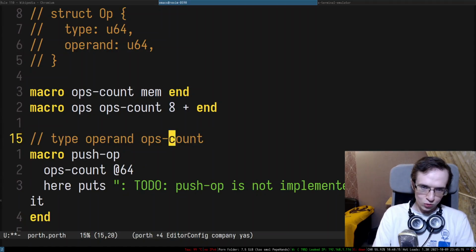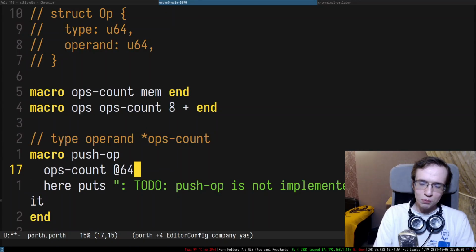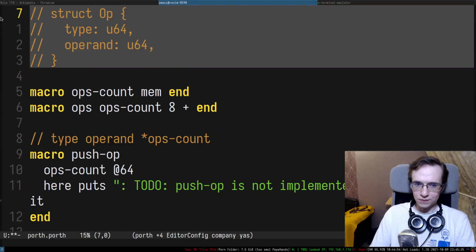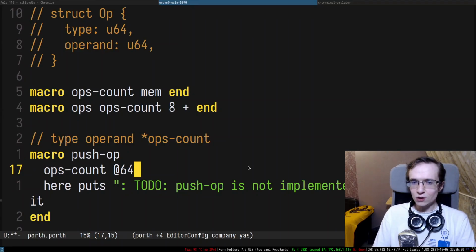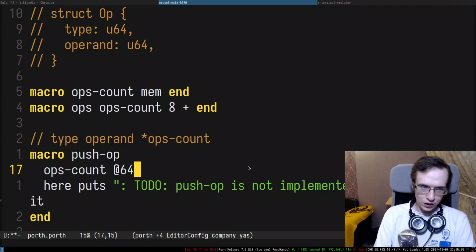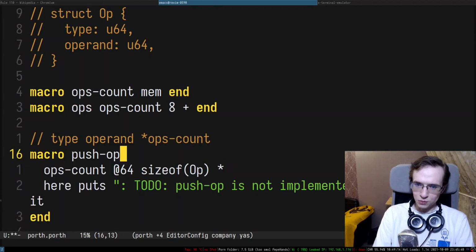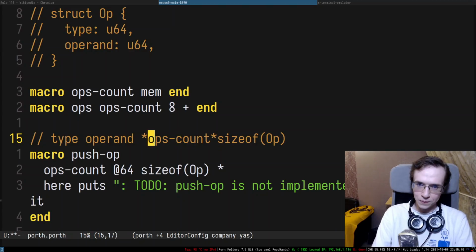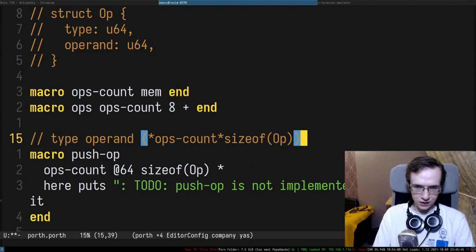So that dereferences this entire thing, and after that I want to multiply this by the size of the structure, right? So I need to take a look at the end of the ops array. So I'm going to push size of OP, and multiply by it. So this is what we have on top of the stack.